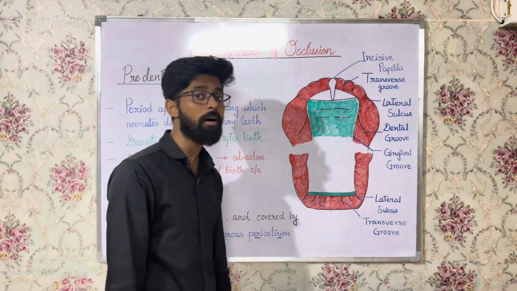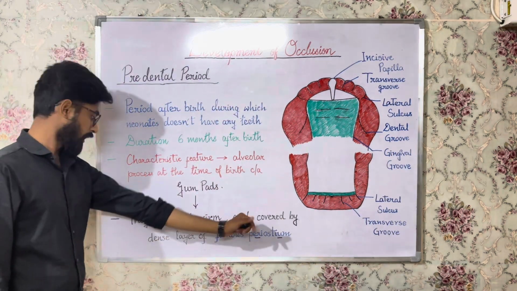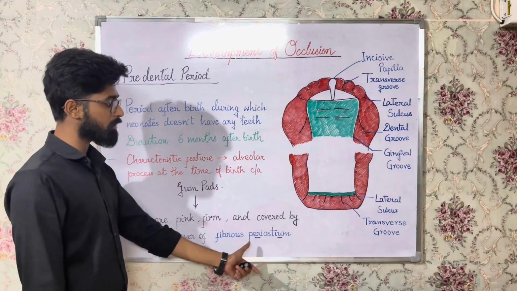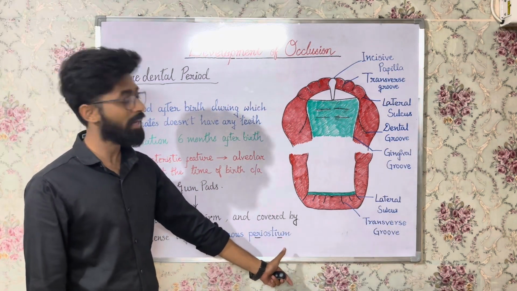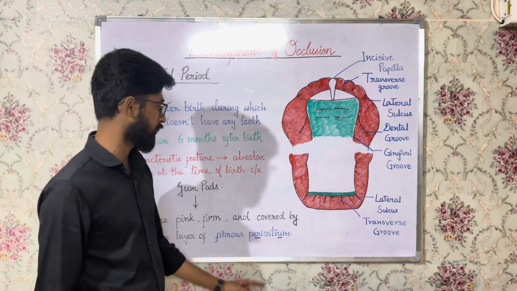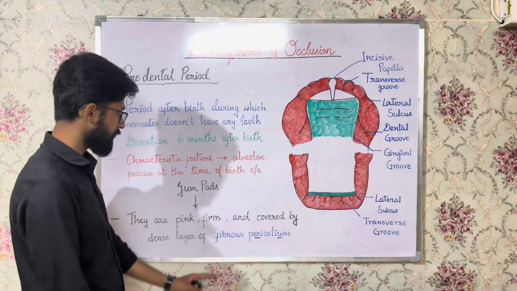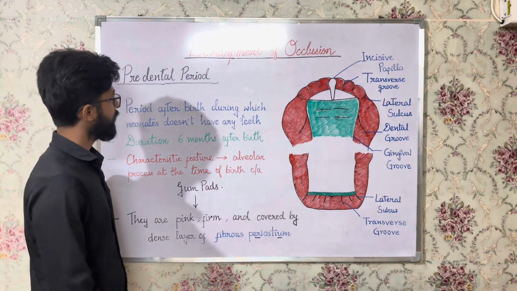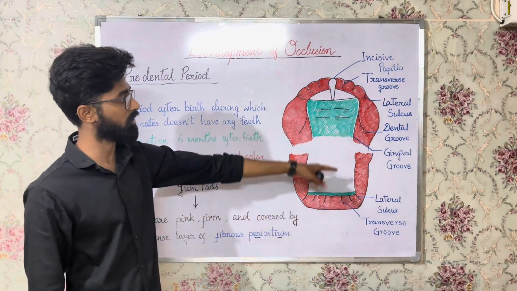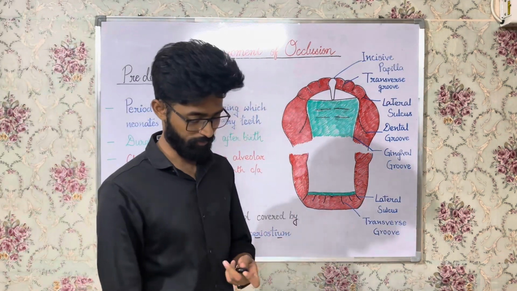Now how are these gum pads? These gum pads are pink, firm and covered by a dense layer of fibrous periosteum. Now what is periosteum? Periosteum means the layer that covers the bone, right? Peri means above, osteum means bone. The fibrous layer that covers the bone. Okay. So now we will see the structural features of both of these gum pads, right?